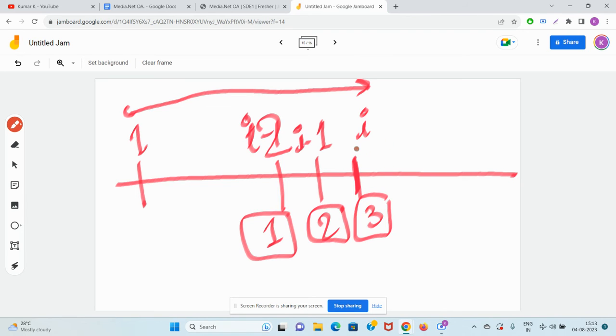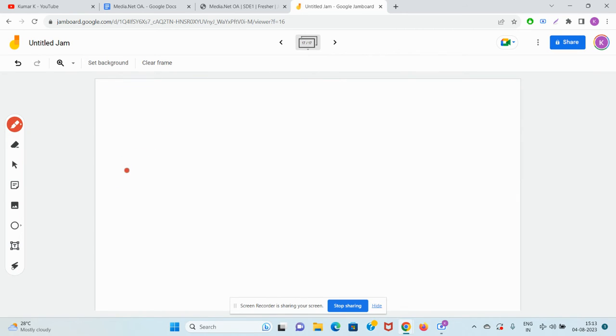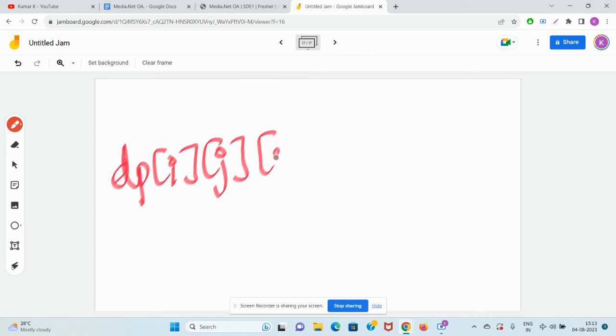You either make the current element the last element, or you ignore the current index. So for dp I j 3, you only have two options. Is there a valid subsequence from index 1 to I with XOR j and the last element 3?